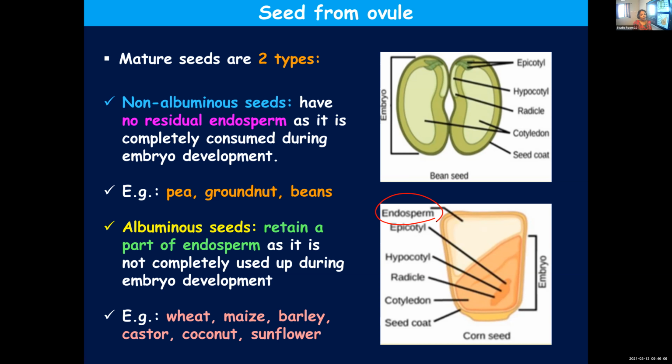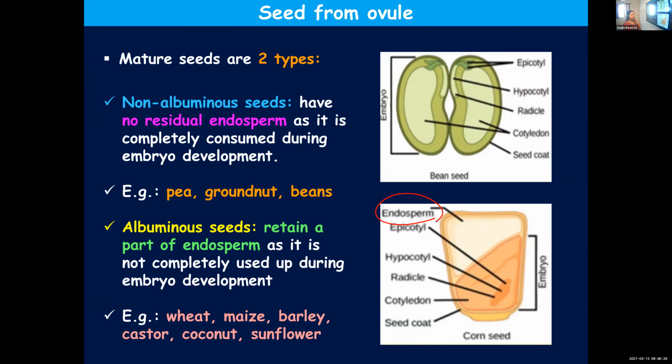Which among the following is an albuminous seed? So you should be thorough with all the examples, familiar with all of them. Only then can you make out. Just learning one or two examples is not enough, because they can even ask you to classify the following seeds into albuminous and non-albuminous. So do learn all the examples.